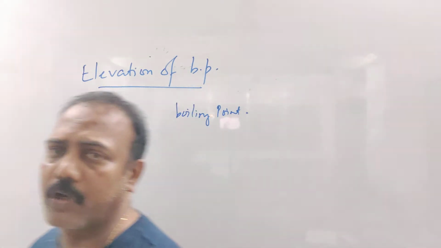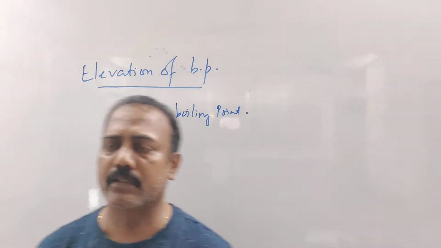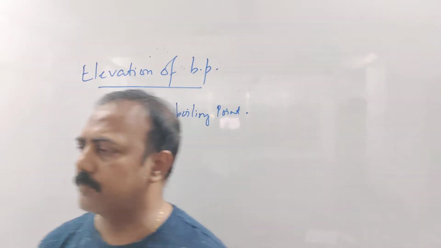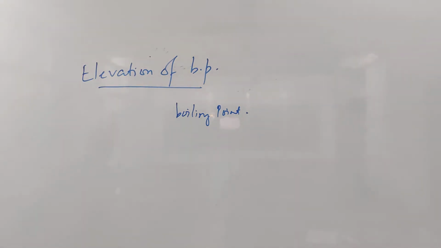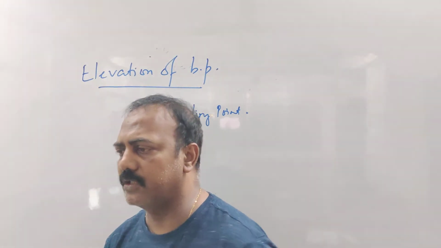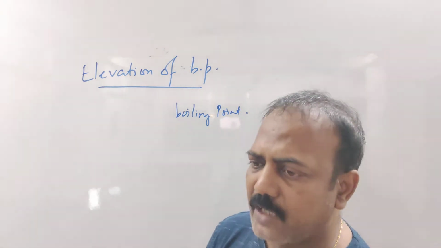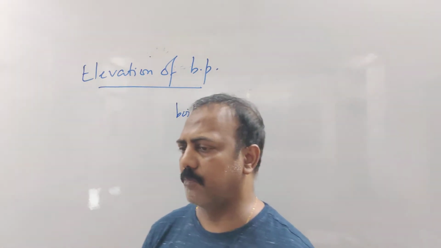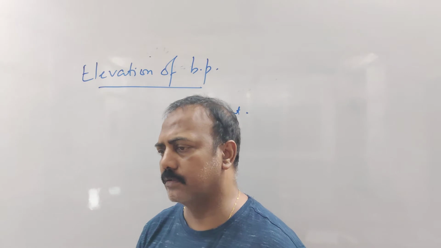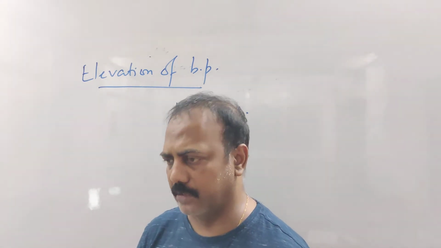Then how is the boiling point of water 100 degrees Celsius? That means there is some relationship between the boiling point of water and the atmospheric pressure, because if the atmospheric pressure changes, the boiling point also changes.